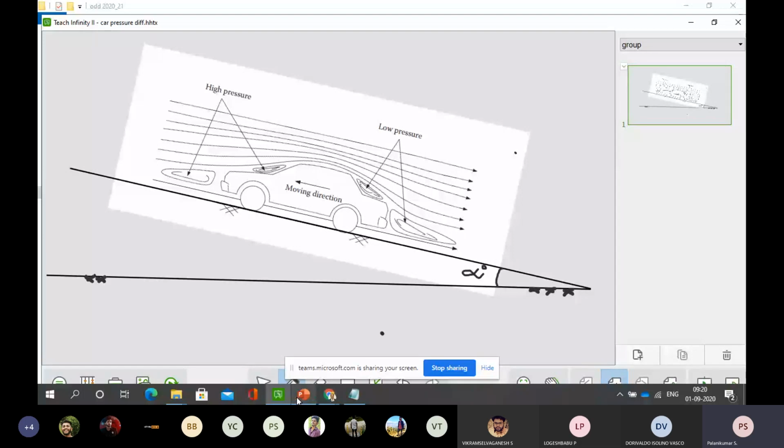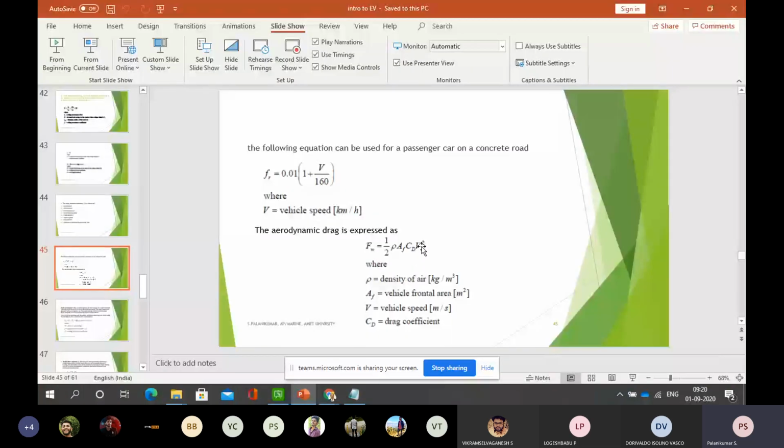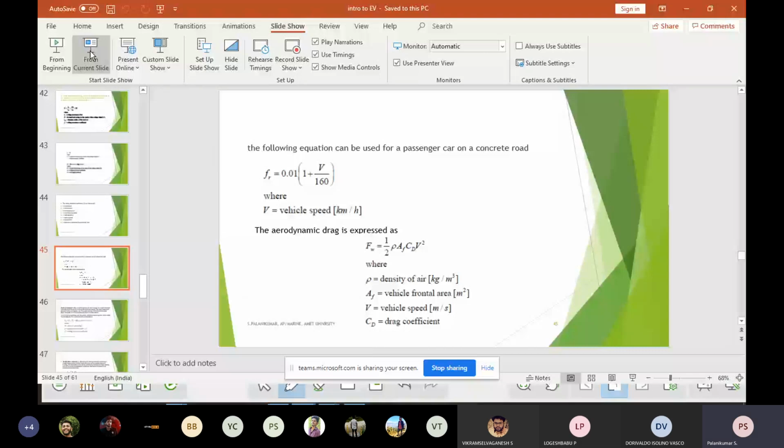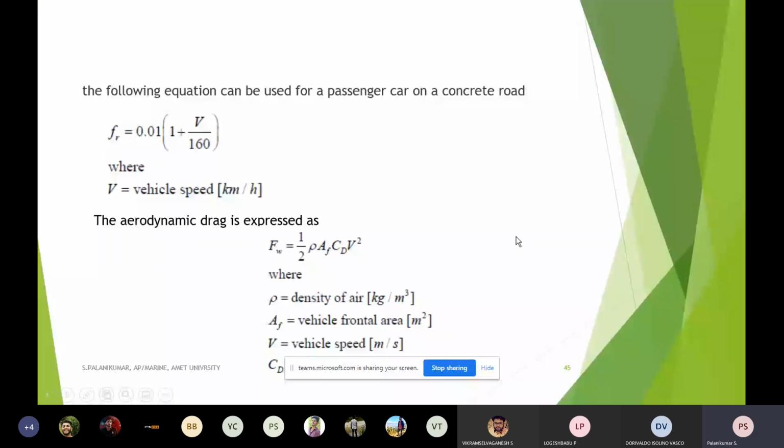Based on the velocity, importantly, it is proportional to velocity squared. If the velocity is less, the aerodynamic dragging resistance offered to the vehicle will also be less. When the velocity is very high, the vehicle has to face more aerodynamic drag force. The density of the air will also differ in different places, because of moisture content and other things, so the density of air will vary slightly.